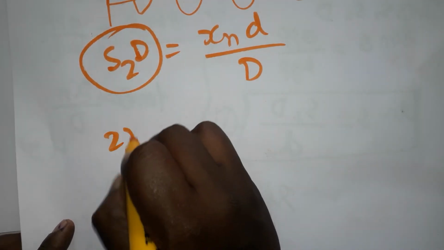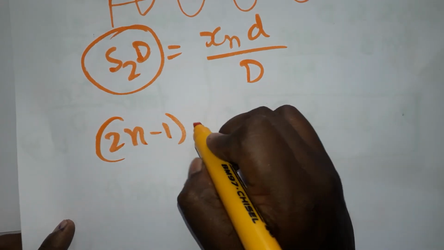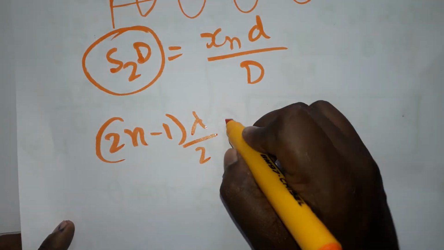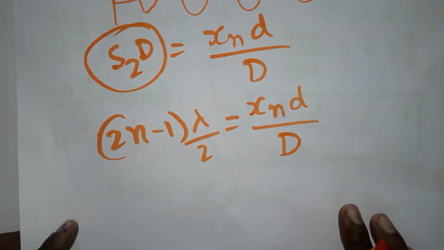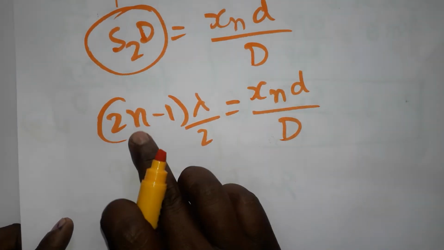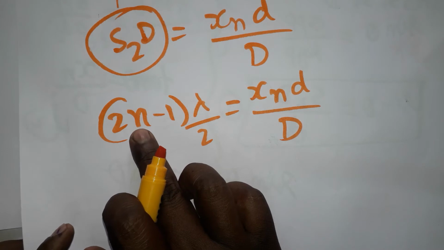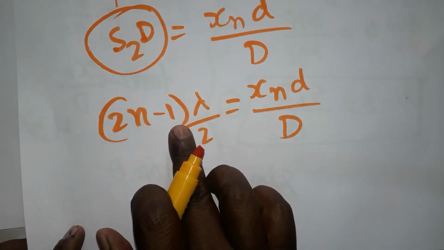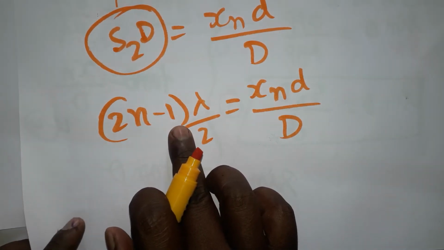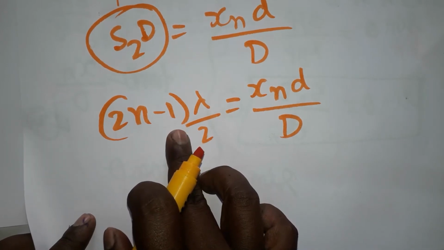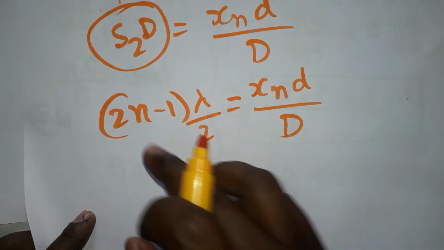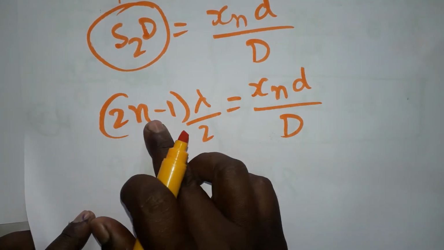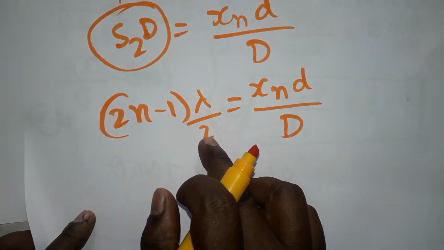So (2n minus 1) lambda divided by 2 is equal to xn small d divided by capital D. How did I get this equation? When n is 1, 2 minus 1, it's going to be 1 divided by 2, that is 0.5. When n is equal to 2, it is 4 minus 1, 3 divided by 2, 1.5.